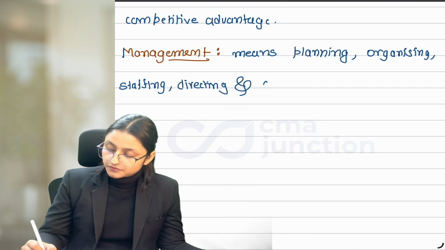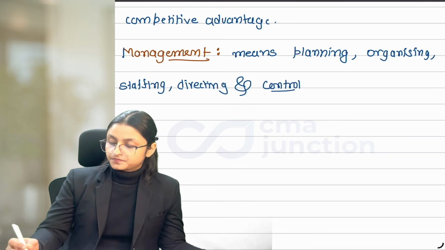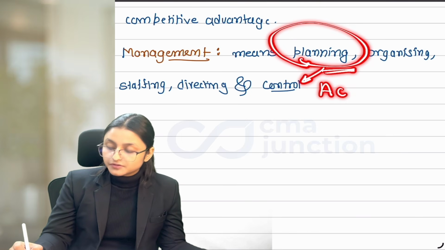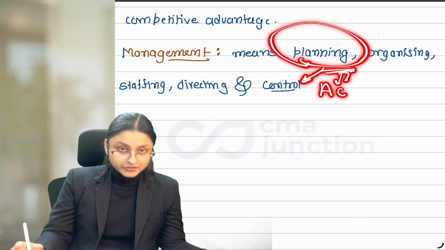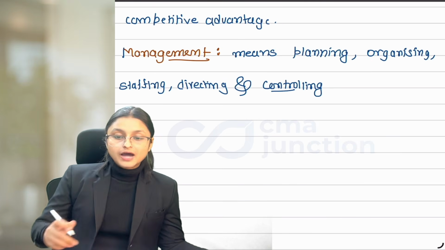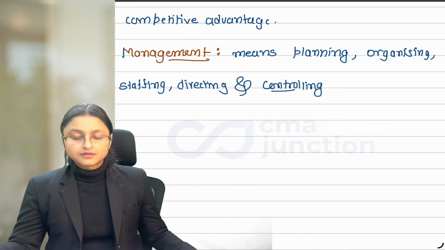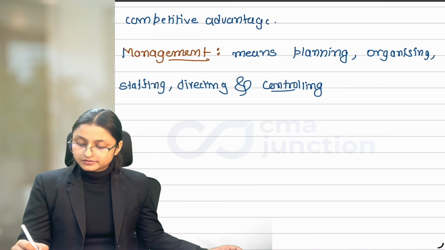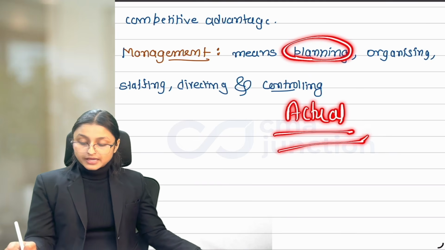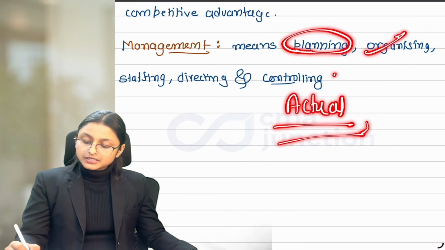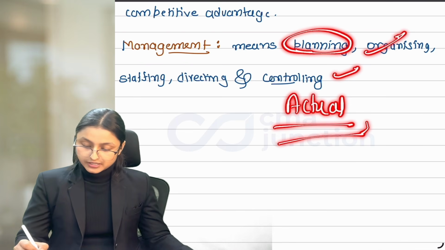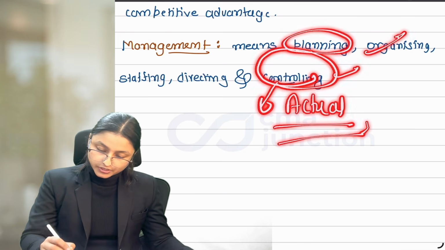Now, after that, we need to control the cost also. You have planned everything. You need to check whether your actual is matching with plan or not, and where you are deviating. This is done under controlling so that we can improve ourselves in the next period. Like, for this time, our plan and actual don't match. We have incurred higher cost as compared to what we have planned. Then we can find out the reasons why this cost is higher and how we can reduce it. And we do the same in controlling.